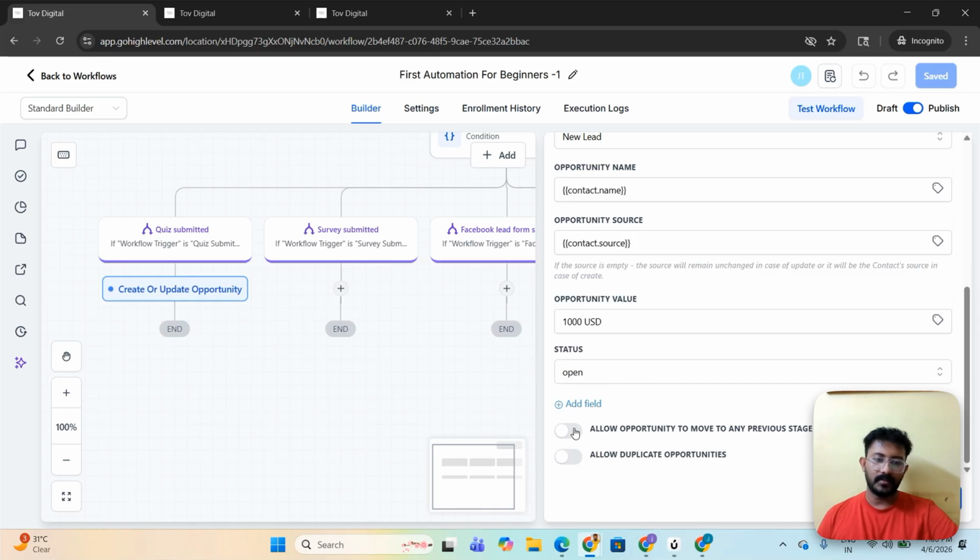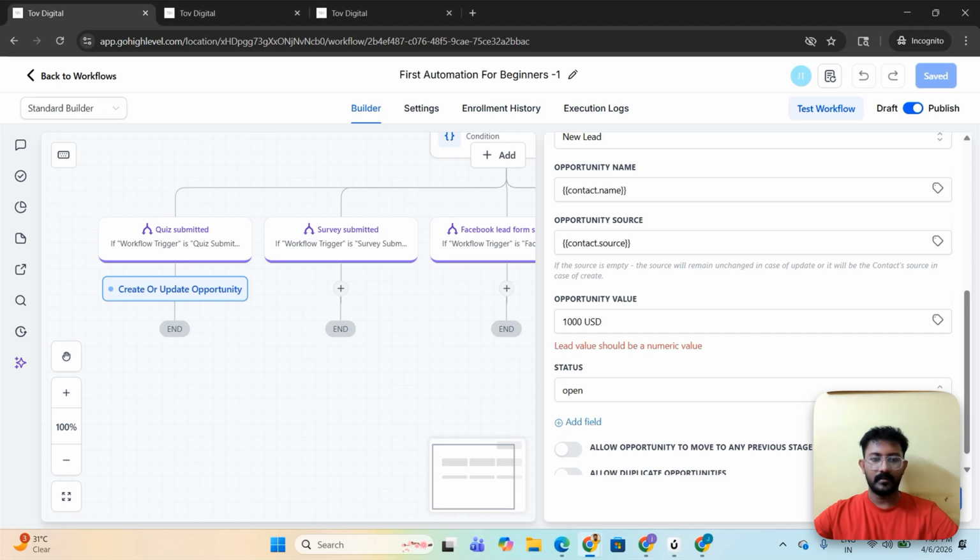This is toggled in when you want the opportunity to move back to any of your previous stages in the pipeline, and this is where it's added when you want to create a duplicate opportunity. So I wouldn't suggest you toggle these buttons unless you have a specific category. That's what I would suggest. So now I'm just clicking on save action. Okay, so yeah, it should be a numeric value.